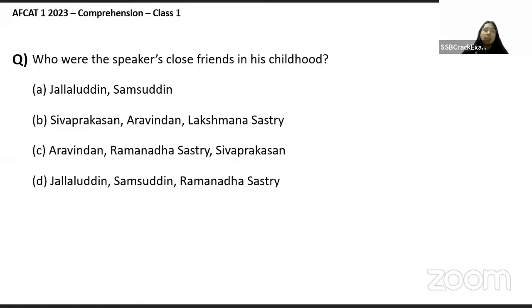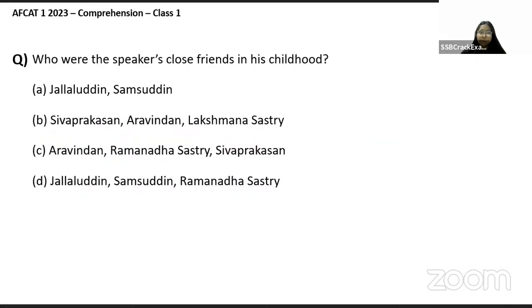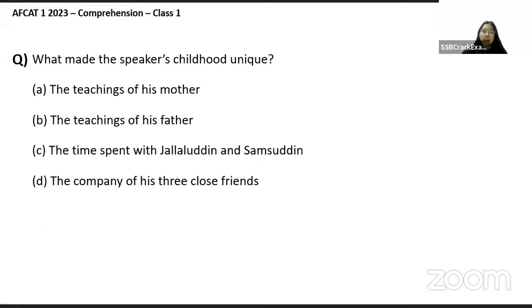Okay, the writer has clearly mentioned in these lines, यहाँ पे उन्होंने mention किया I had three close friends. बहुत easy है ये passage because सब कुछ आपके सामने ही mention किया है. Ramanatha, Aravindan and Siva Prakashan. Right. So when I look at the options, मेरे को ये C में मिल रहा है. ठीक है. तो साफ सीधा सा आंसर मेरा ये हो जाएगा. Absolutely correct. Next पे चलते हैं.